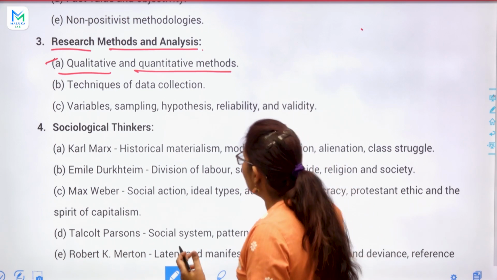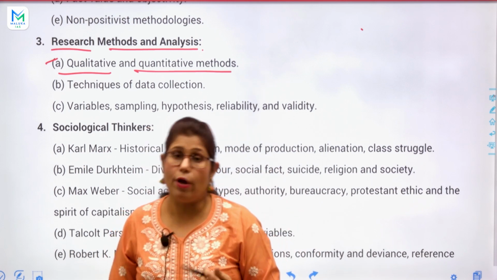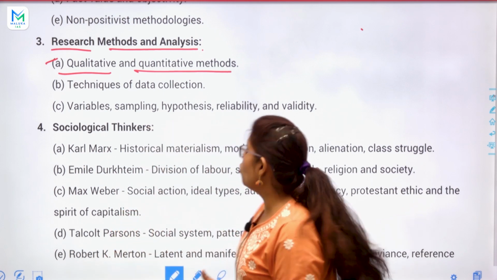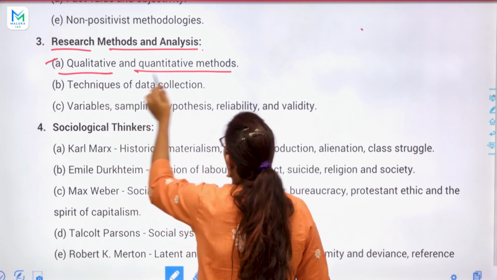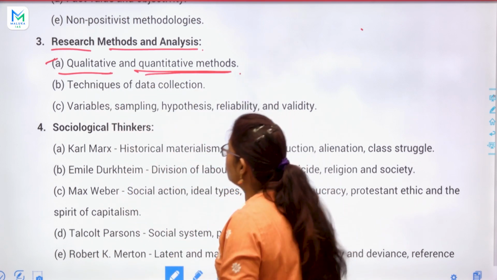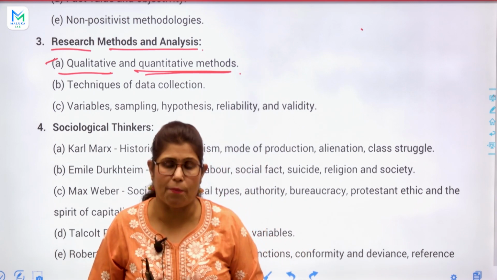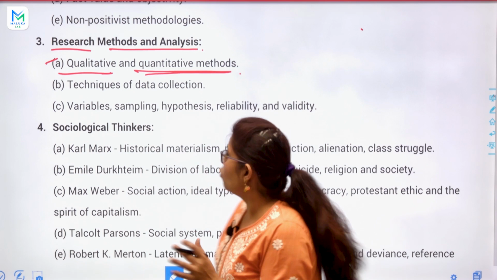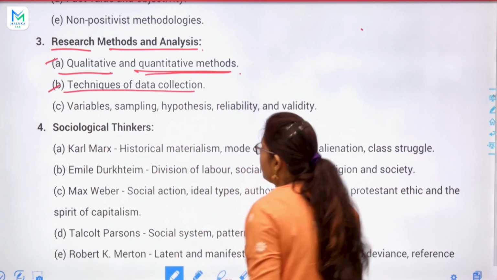Okay. So, in sociology, when we are going to study this topic, can we study it by qualitative method or quantitative method? In both manners we can study this topic, this subject. So we will discuss. Next topic is techniques of data collection.